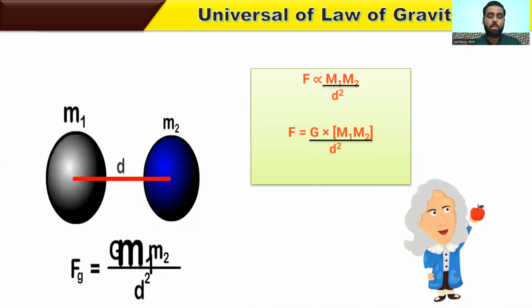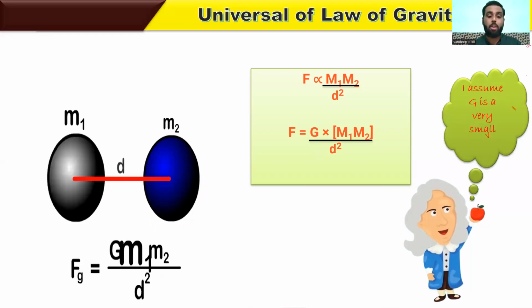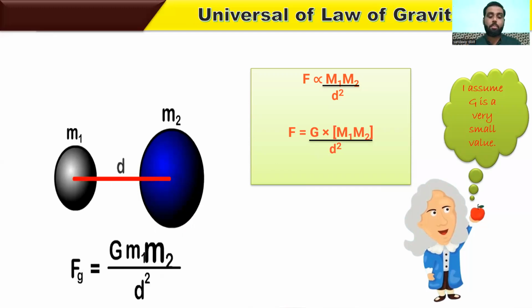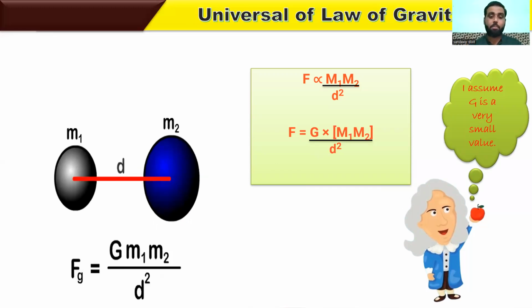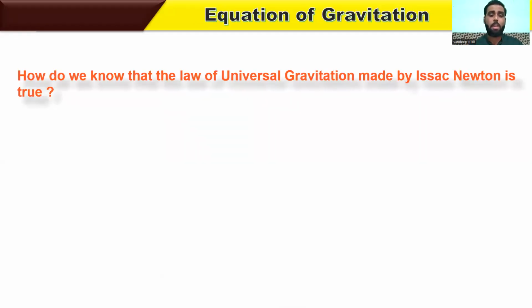But note that Newton had no idea what the value of G was. He assumed that the value of G must be tiny. But how do we come to know that the law of universal gravitation made by Isaac Newton is true?